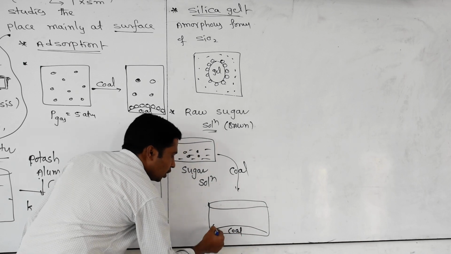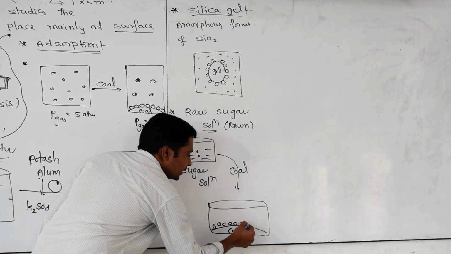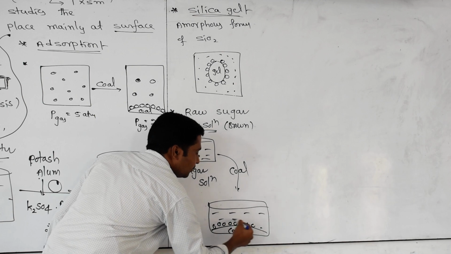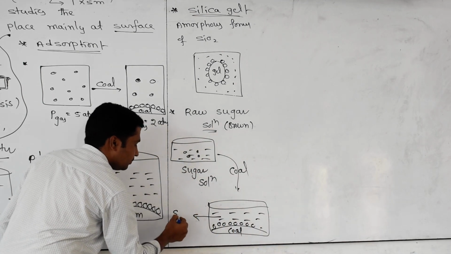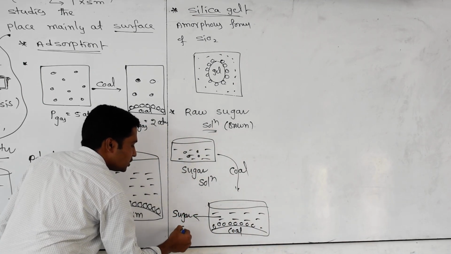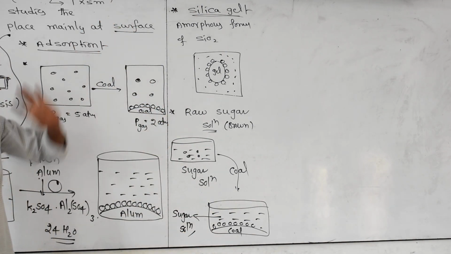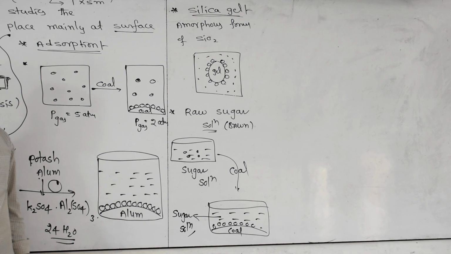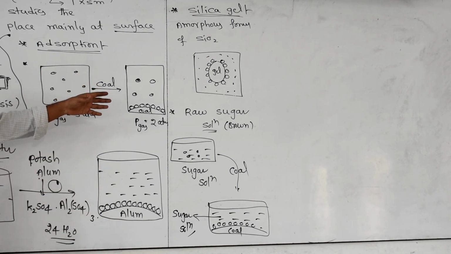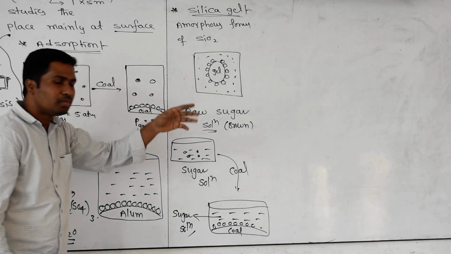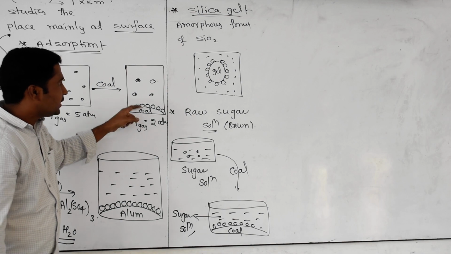What is happening? All the muddy particles are undergoing sticking. Then we have a pure sugar solution, a pure or colorless sugar solution. After crystallization, we are getting white colored sugar. What did you understand here? In all these phenomena, something is happening. Did you observe it now? Yes, you observed one thing here.